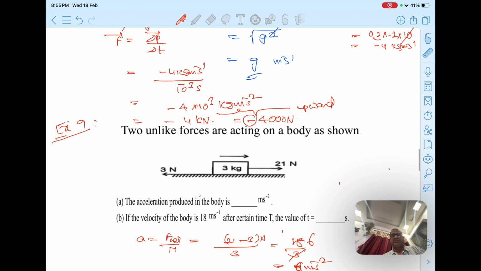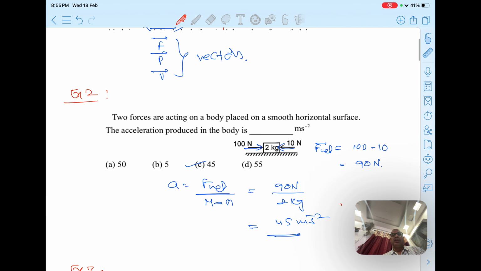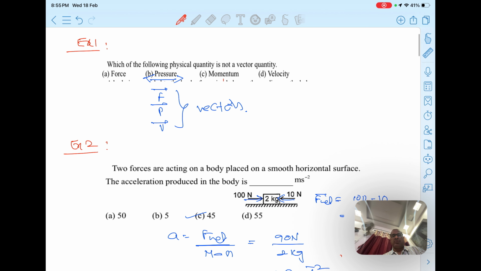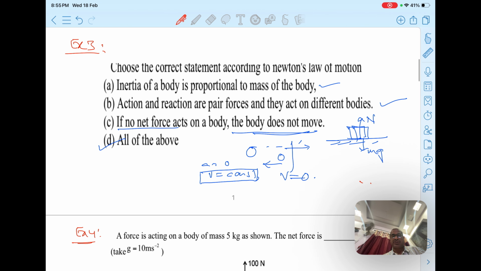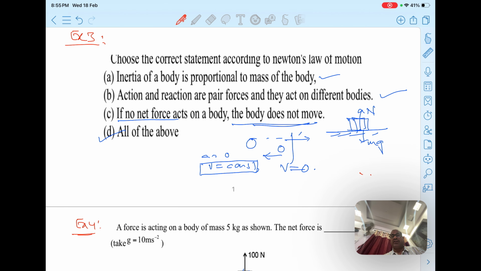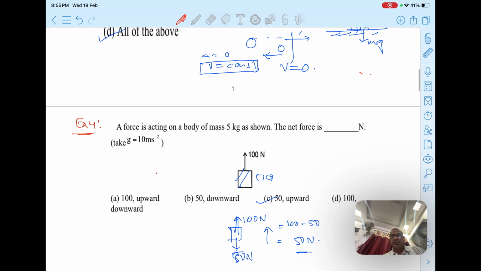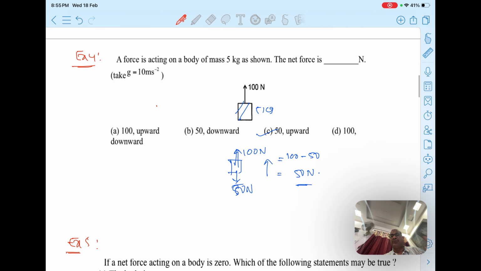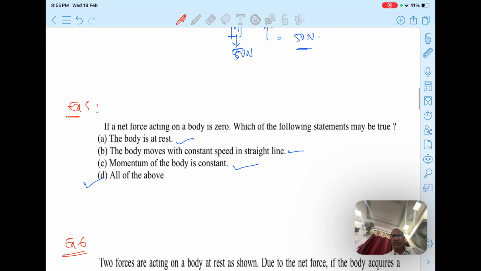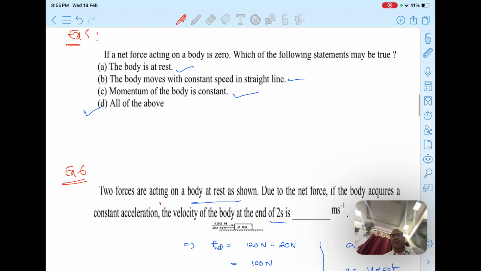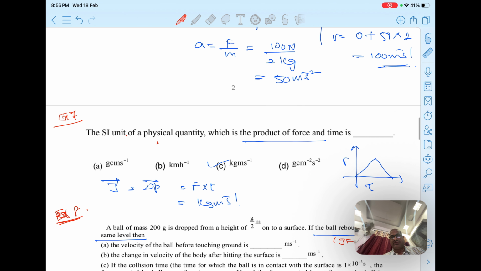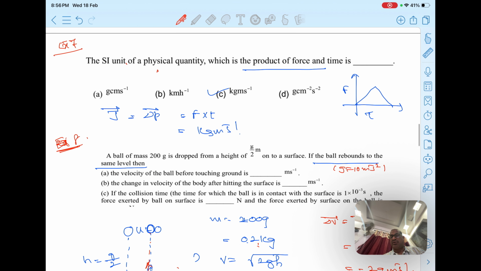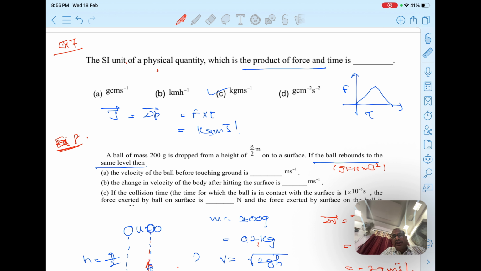So we are just summarizing this video now. I just discussed the basics: what are vectors and scalars. Okay, one definition, then net force concept and finding acceleration. Next we found what is the net force acting on the body, how the body will move based on Newton's second law of motion, whether the movement of the body is constant or not, all those things we discussed. And here again acceleration, velocity after t seconds we have discussed. Okay, and force-time graph gives what? Area under force and time graph gives momentum or change in momentum, which we call impulse.